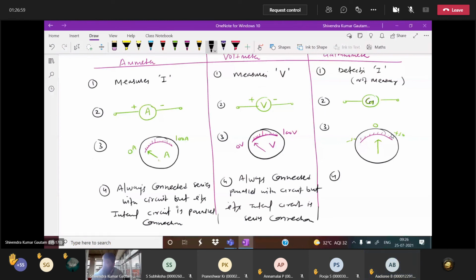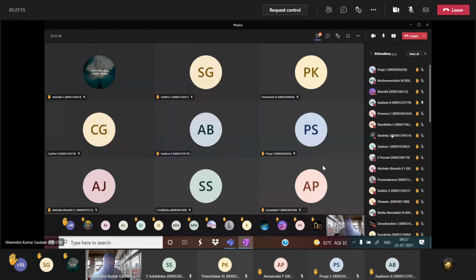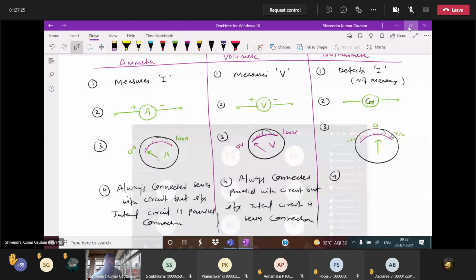In galvanometer, just one point you listen to me. See, a galvanometer can be converted into an ammeter or can be converted into a voltmeter. So tell me everybody, is a galvanometer connected in series or in parallel here? Connected to both, sir. Yes, it can be connected in series also, and in parallel also. So this is an important one, that a galvanometer can be converted into an ammeter or a voltmeter.